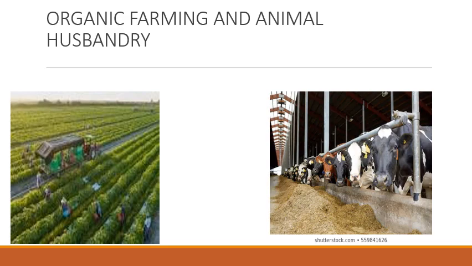Now comes animal husbandry. We know that animals are very useful to us. We get milk, eggs, meat, wool, leather, etc. different products from animals. Many farmers depend on animals for food and their livelihood also. They raise animals at home or on farms. They earn their living by selling the products obtained from these animals.